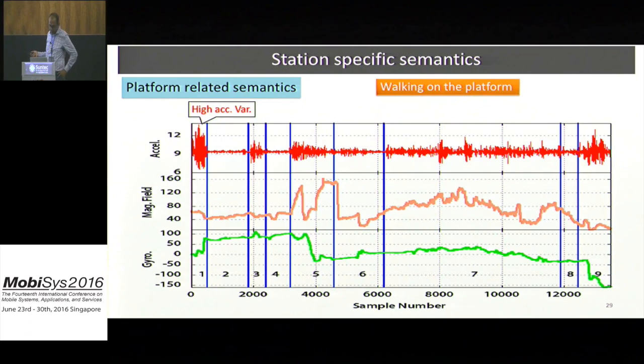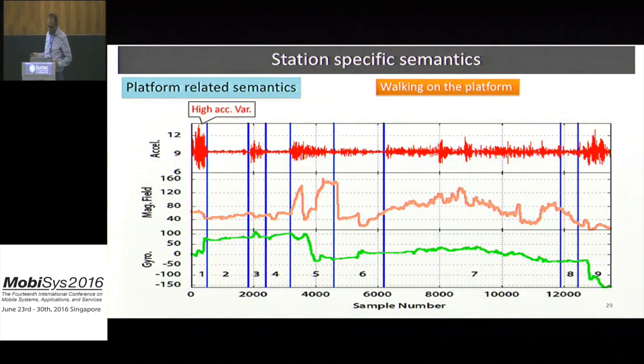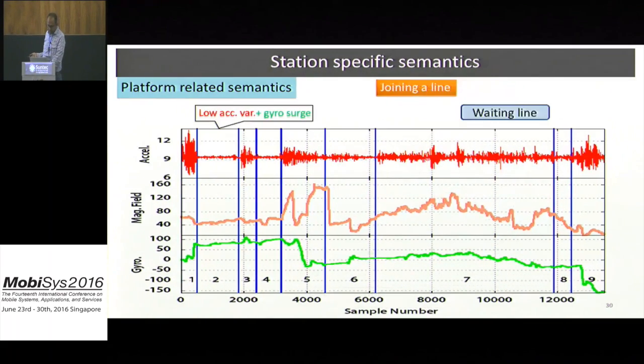This sequence of micro activities is reflected in unique sensor signatures. So, for example, the user starts by walking for a while on the platform, which is reflected in high acceleration variance. Second, the user joins a line. Before joining the line, he has to change his direction, and when he joins the line he will be stationary. So there will be a low acceleration variance because he is stationary, and at the same time he will change his heading, so there is a surge in gyroscope reading.